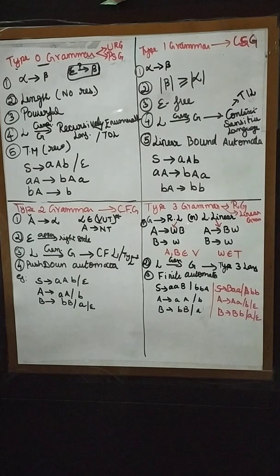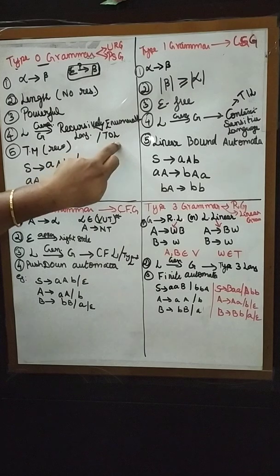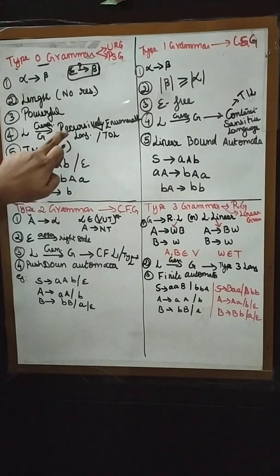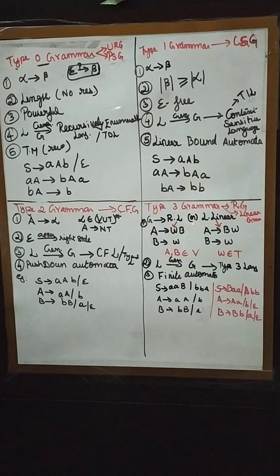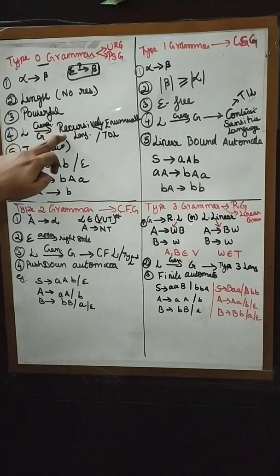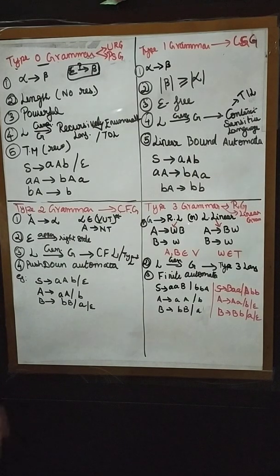So the language can be generated from this grammar. When you generate a language from this grammar, it is called type 0 language, or otherwise it can be called recursively enumerable language. Whatever language we have generated should be identified by some machine. Which machine can identify that? The Turing machine can identify these languages.